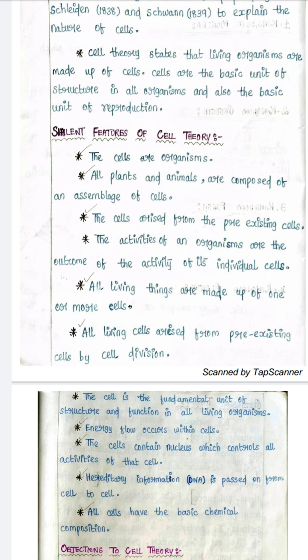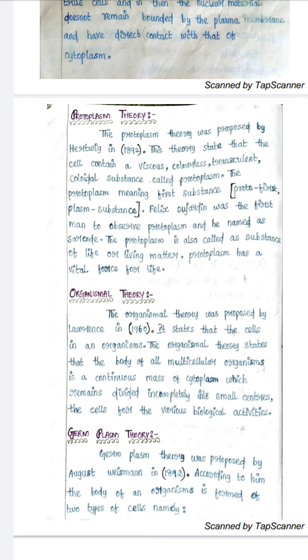So cell theory is very important for 5 marks. Along with this, you have protoplasm theory and organismal theory. Protoplasm theory was proposed by Hertwig in 1892. This theory states that the cell contains a viscous, colorless, translucent colloidal substance called protoplasm. Protoplasm means first substance: proto means first, plasm is substance.